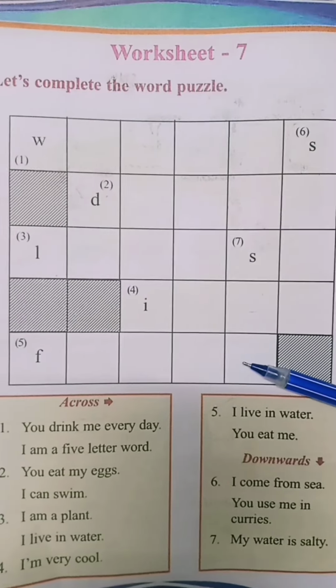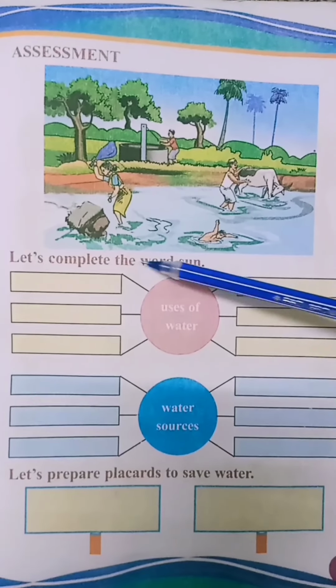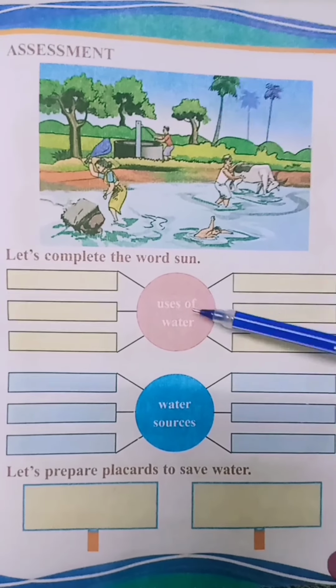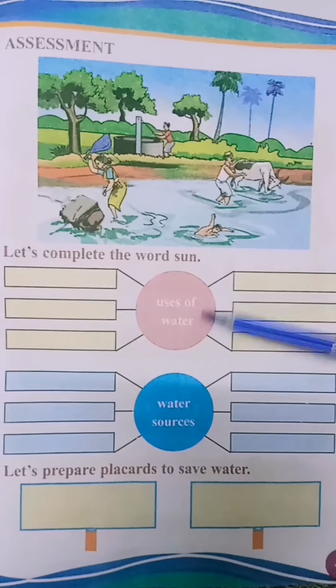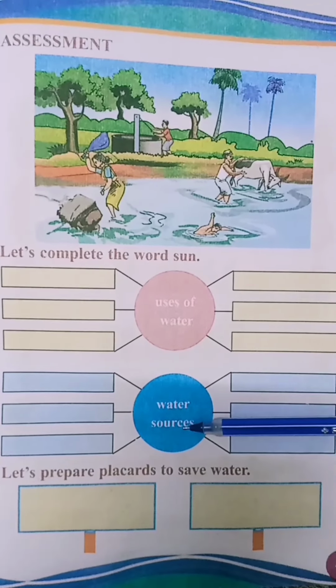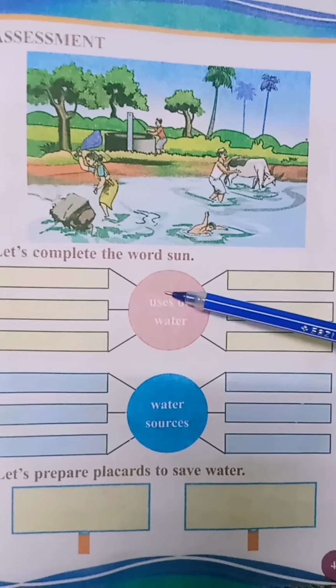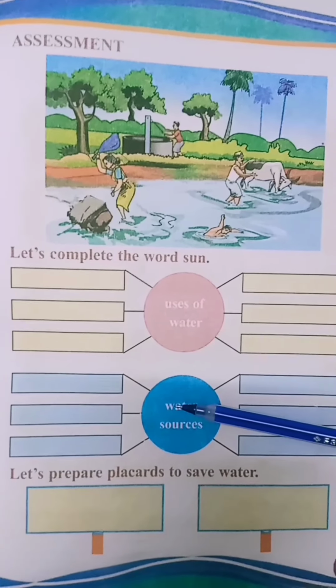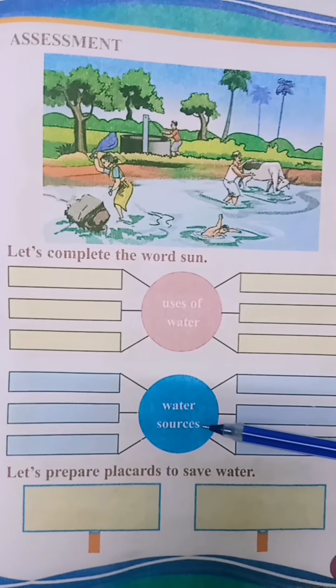Our last activity. Assessment. Page number 43. Let's complete the word sun. Children, look here. Here we can see 2 word suns. Isn't it? First one, uses of water. Second one, water sources.